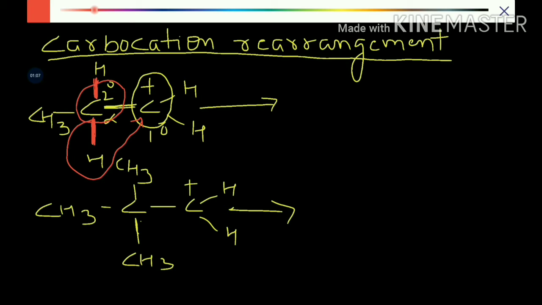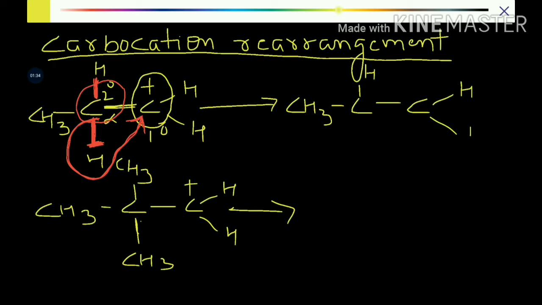So this hydrogen has two electrons, one electron belongs to itself and one electron belongs to carbon. So the electron which belongs to the alpha carbon is now transferred to the primary carbon. So let us see how we write this reaction now. The carbocation intermediate, methyl is as it is. The first hydrogen is as it is, but the second hydrogen has now shifted to the primary carbon, as H minus.